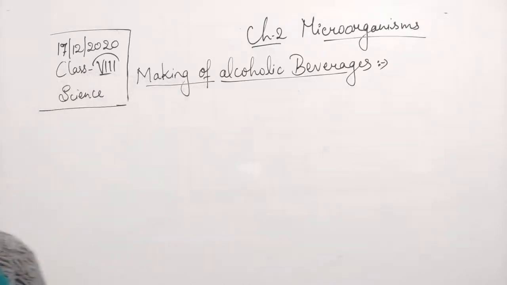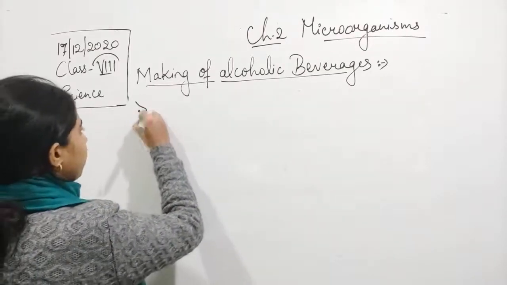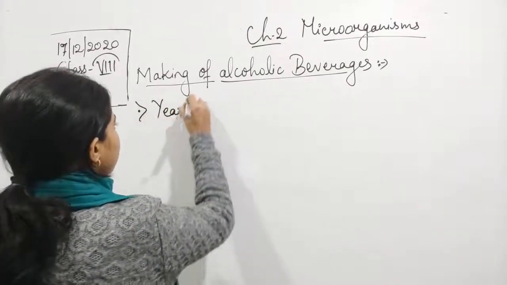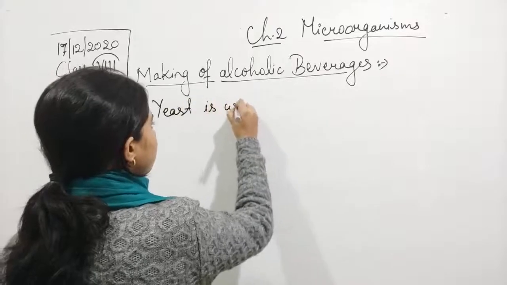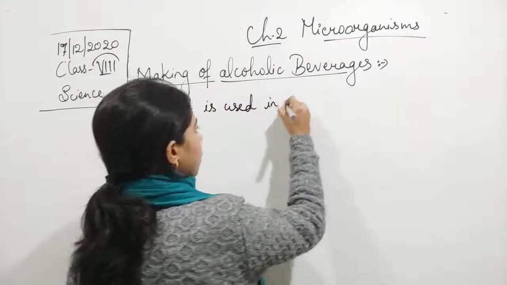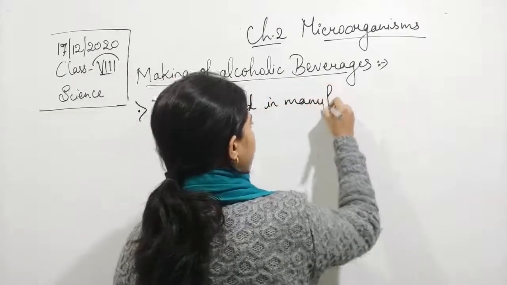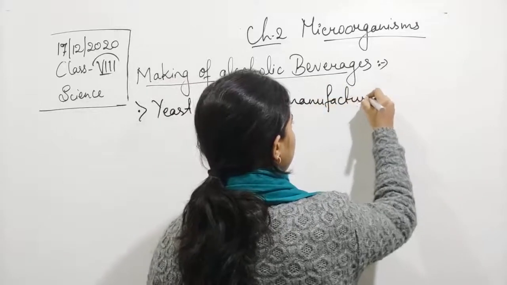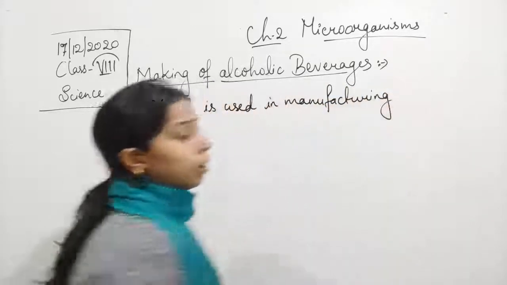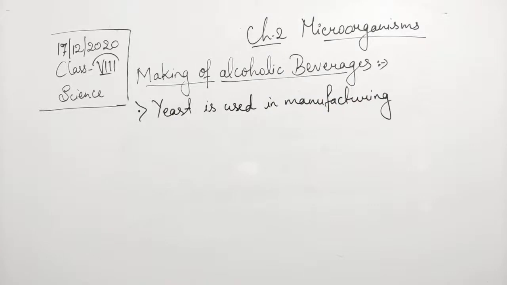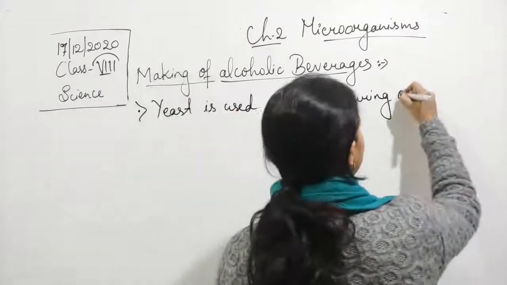So we can write it: yeast is used in manufacturing of alcoholic drinks.